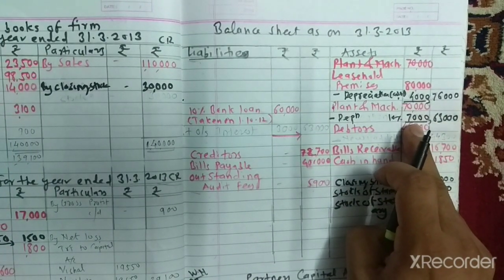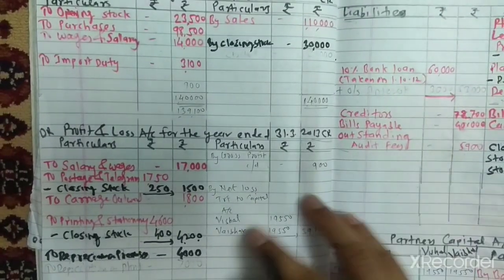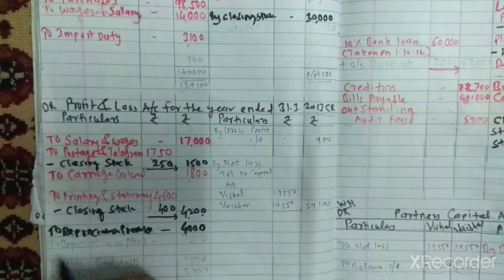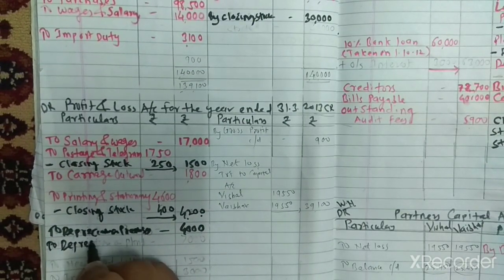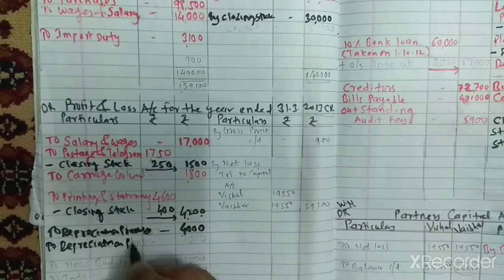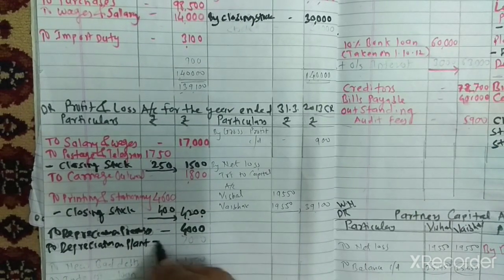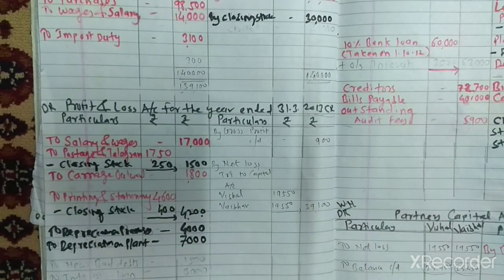Every adjustment has a second effect. Depreciation is loss. Loss is transferred to the profit and loss account debit side. So go to the profit and loss account debit side, depreciation on plant, amount is 7,000. Clear?